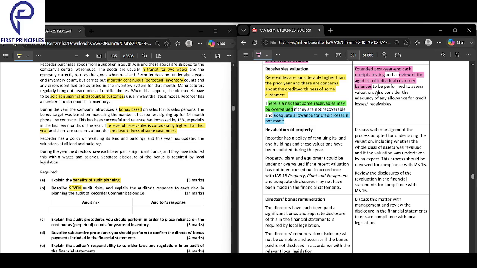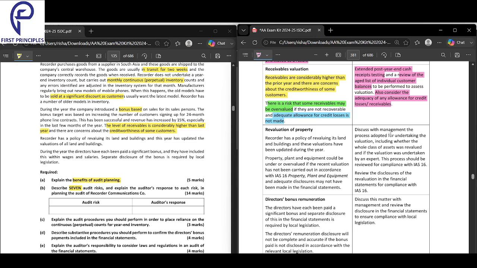Do you need to make more allowance or not? What has happened here is receivables have become higher than the prior year, and there's a legitimate concern about the creditworthiness of some customers. There's a risk that some receivables may be overvalued. If they are not recoverable and adequate allowance for credit losses is not made, then what you should do is extend the post-year-end cash receipt testing